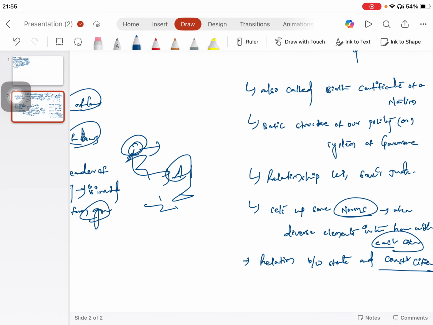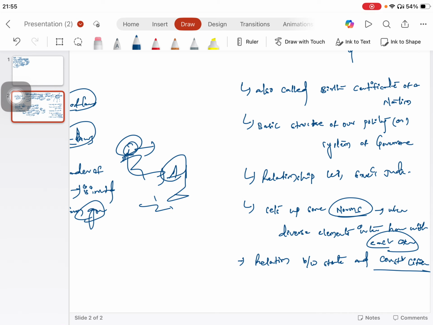It also details the ideals and aspirations of the people, as visible throughout the Constitution, particularly in the preamble.